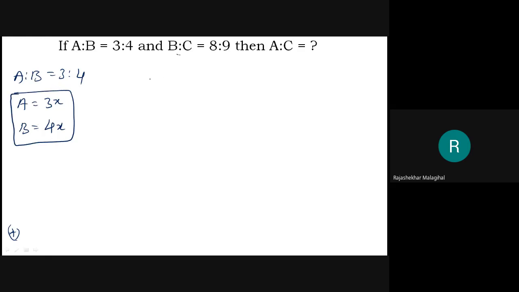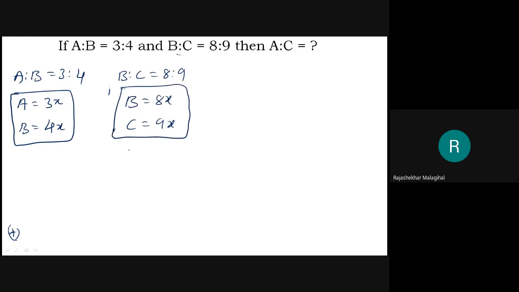Coming to here, B is to C is what? B is to C equal to 8:9. Then here B equal to 8x and C equal to 9x. Yes, the rules will help me to write it like this. But very important. B equal to 4x and B equal to 8x. Which do I have to believe?